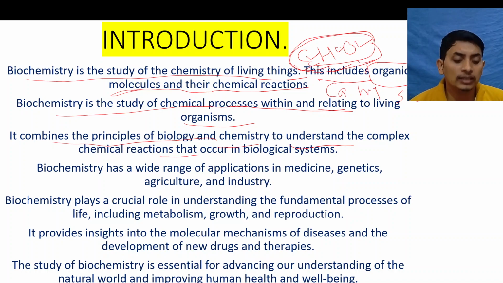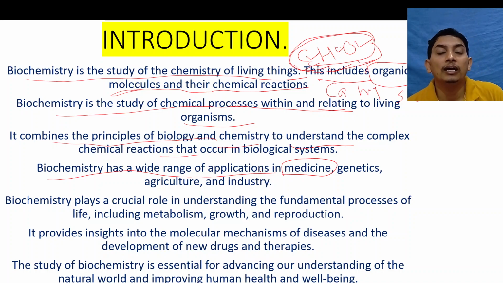Where is it applied? Biochemistry has a wide range of applications in medicine. Due to biochemistry, different types of medicine can be prepared, like drugs synthesized from living cells with the help of different technology, for example insulin hormone.